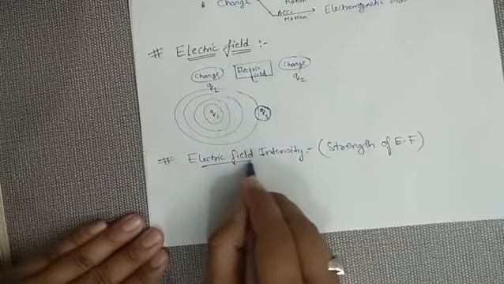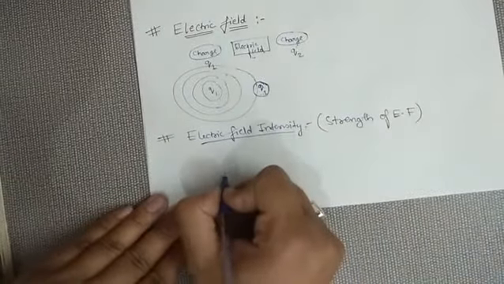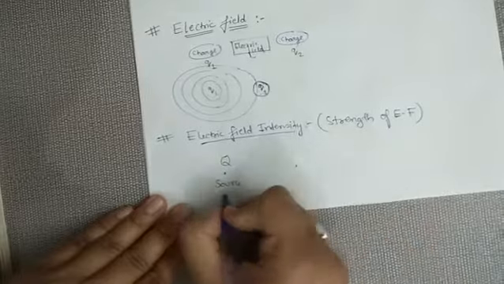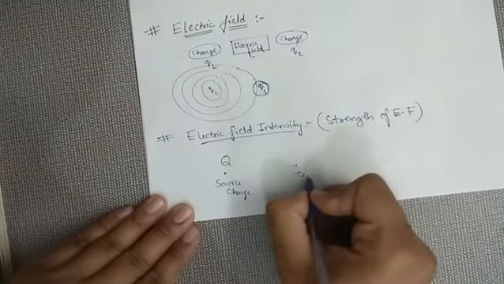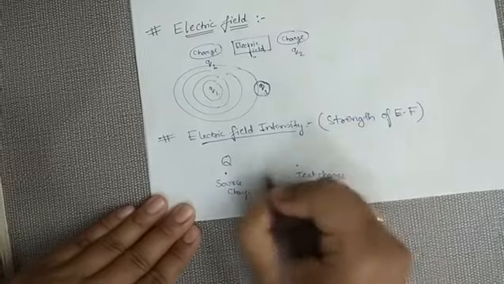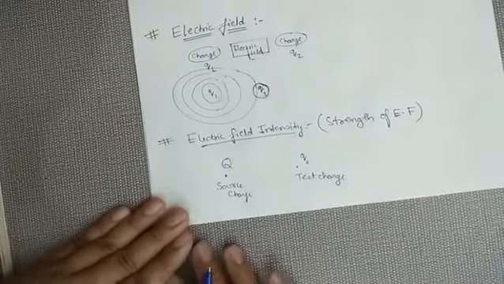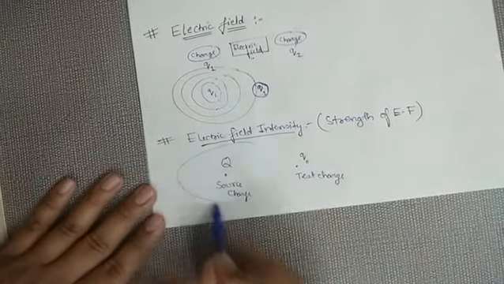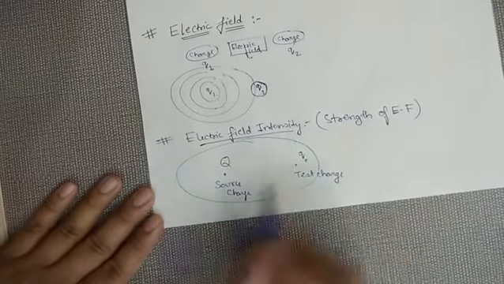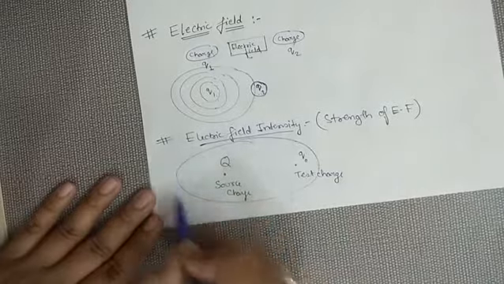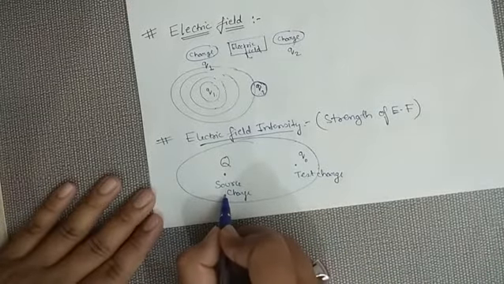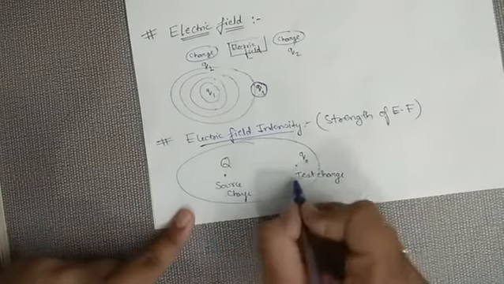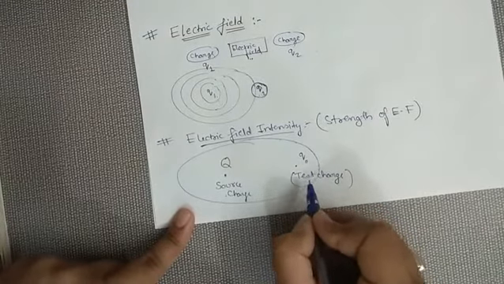Now, in this definition, you will come to know about two terms. One is the source charge, and another one is your test charge, Q naught. Source charge is the main charge. This charge is going to generate an electric field around it. We have to study this electric field, which is generated by this source charge. Now, how strong is that field? In order to determine that, we bring another charge that is termed as test charge.